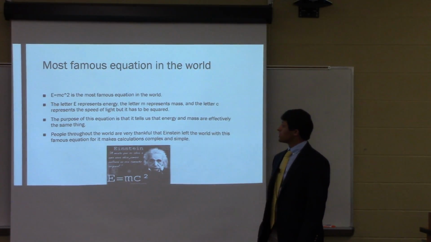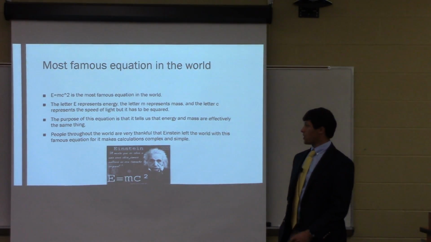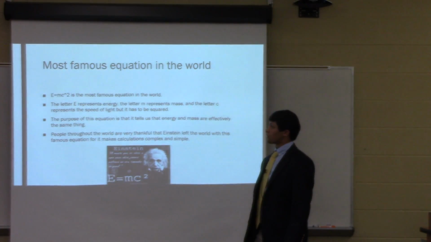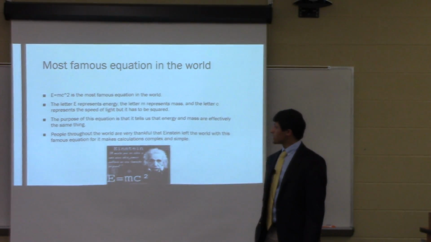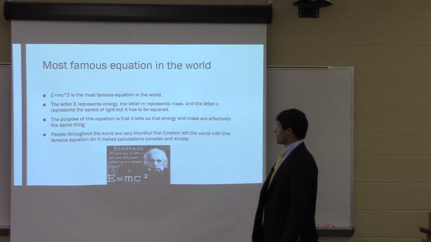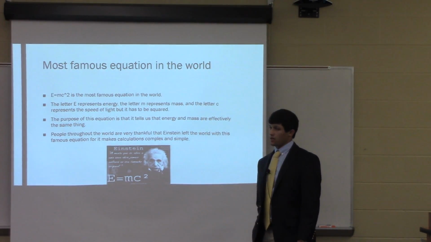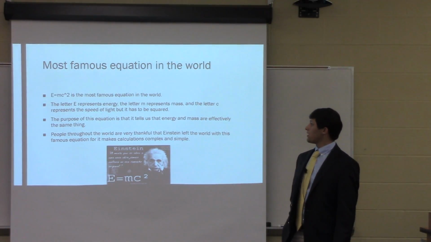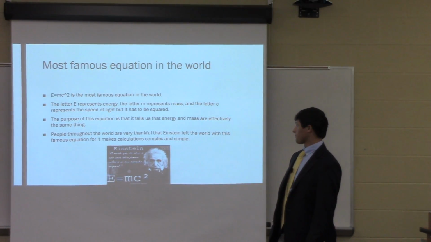The most famous equation in the world was discovered by Albert Einstein. It is E equals mc squared. It is the most famous equation in the world. The letter E represents energy, the letter M represents mass, and the letter C represents the speed of light, but it has to be squared.